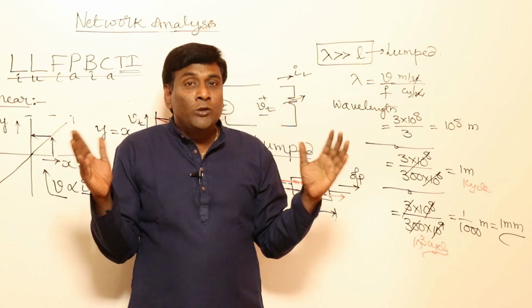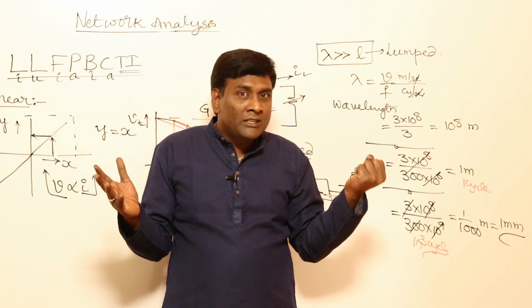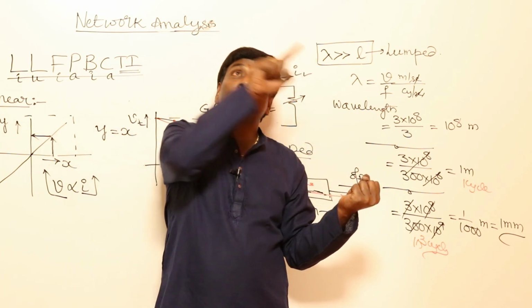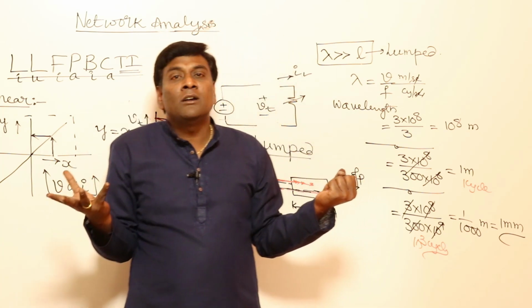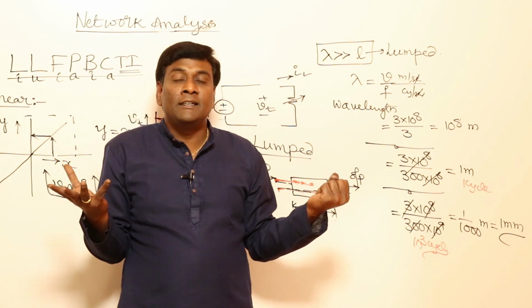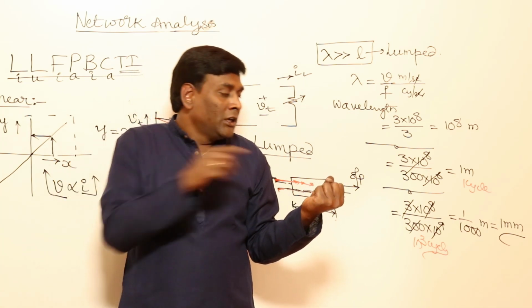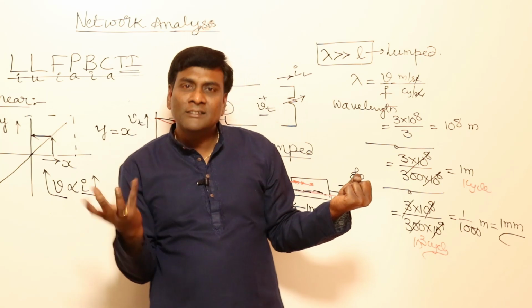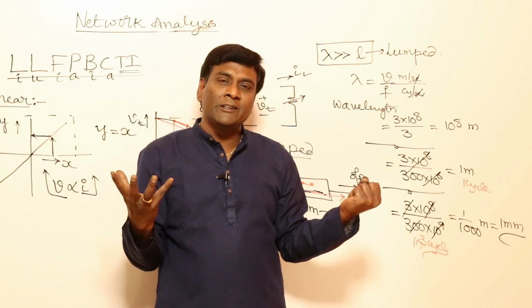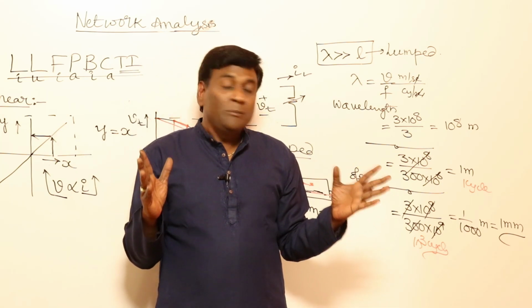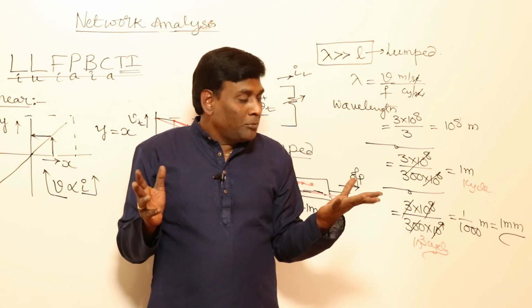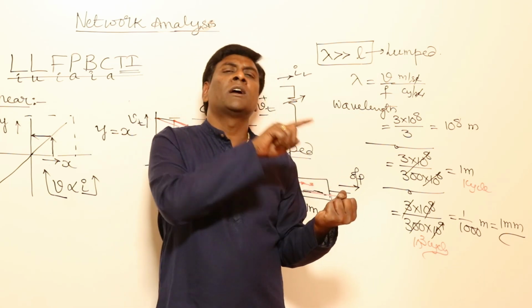So we can do it in two ways. For example, if I switch on here, my wave will travel from here to here in order to glow the lamp. In network theory, the moment I switch on, instantaneously it will come. The moment I switch on, instantaneously it will glow. Network theory means lumped parameter model.